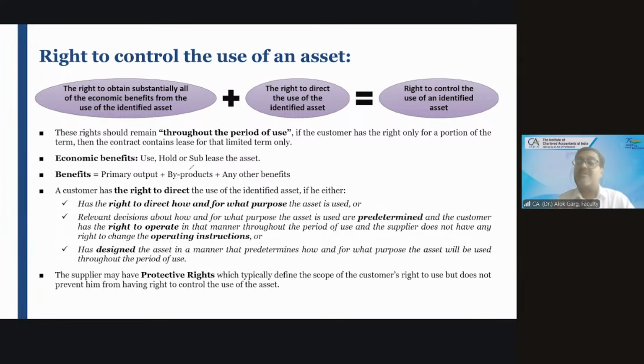And the customer has a right to direct the use of the identified asset if the customer has a right to direct how and for what purpose the asset is used. And the relevant decisions about how and for what purpose the asset is used are predetermined. For example, the relevant decisions that how the asset is going to be used, for what purpose the asset is going to be used, are predetermined. And the customer has the right to operate in that manner throughout the period of use. Means the landlord and the tenant, before entering into a contract, have decided mutually. So it was completely decided.